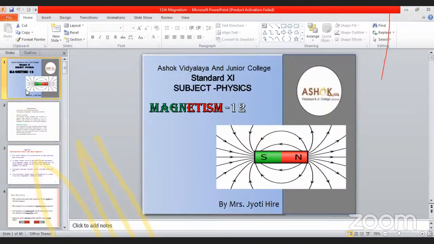Magnetic axis, which is denoted by the symbol MM dash in your textbook diagram, that is the 12.5. See, MM dash, and this is nothing but the magnetic axis.